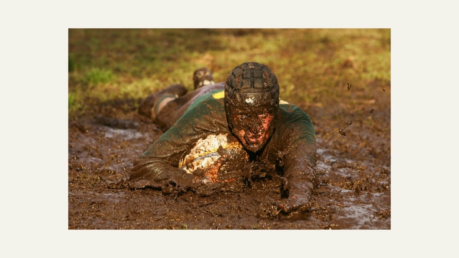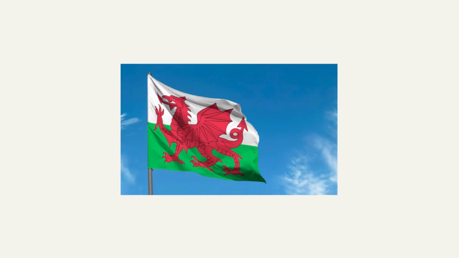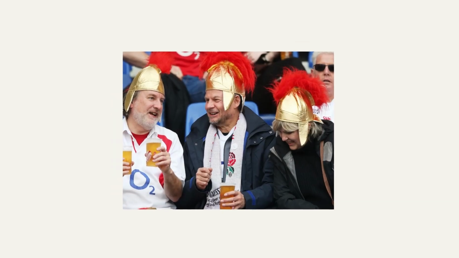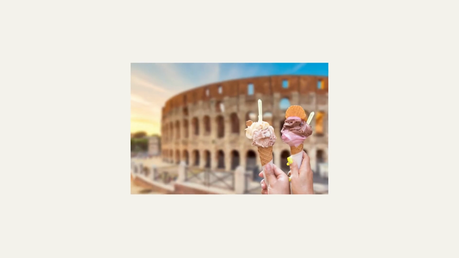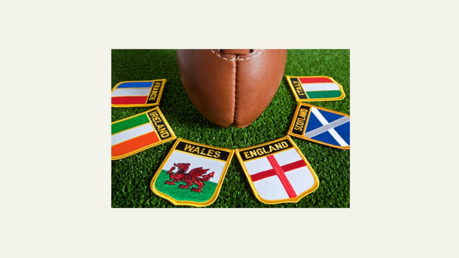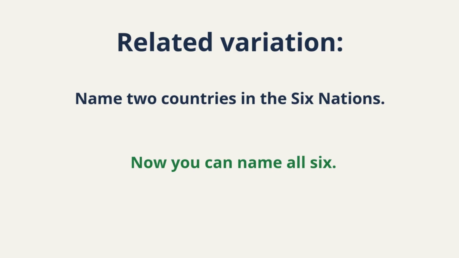Now let's make it unforgettable. Imagine a muddy rugby pitch, a French fan laughing loudly, a Scottish student shouting, a Welsh dragon flag waving, an Irish shamrock glowing, an English fan eating loudly, an Italian fan holding melting ice cream. It's absurd. That's why it works. Related variation. Name 2 countries in the 6 nations. Now you can name all 6.